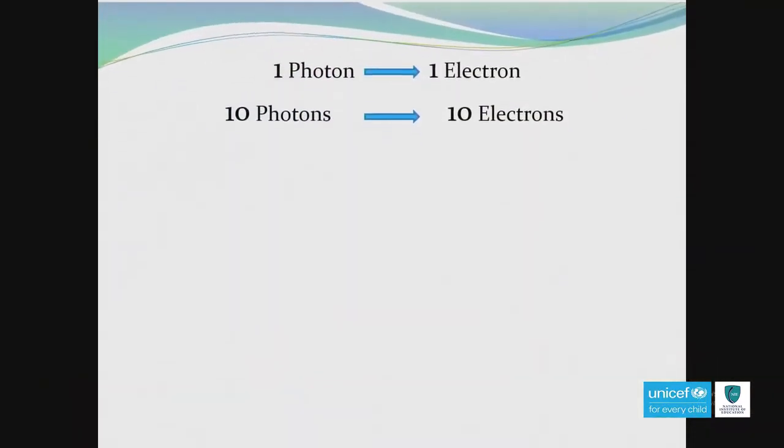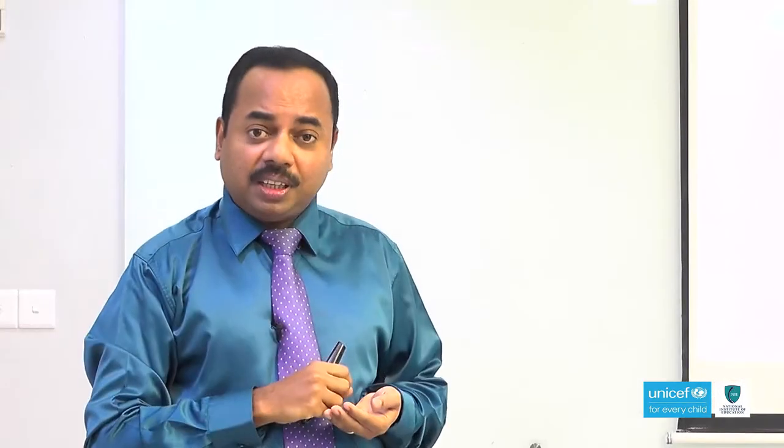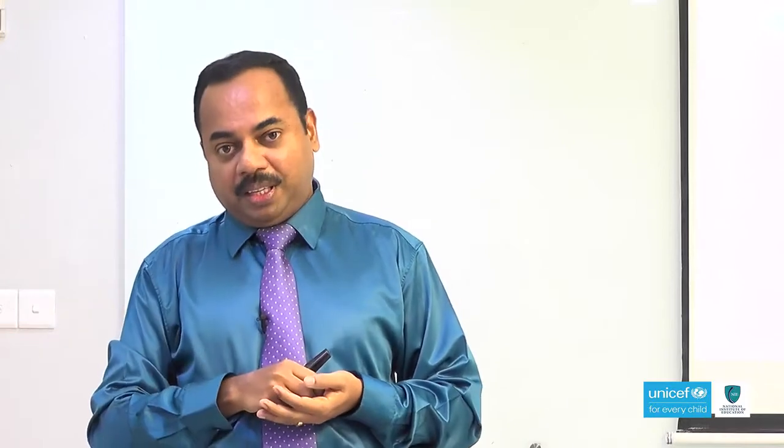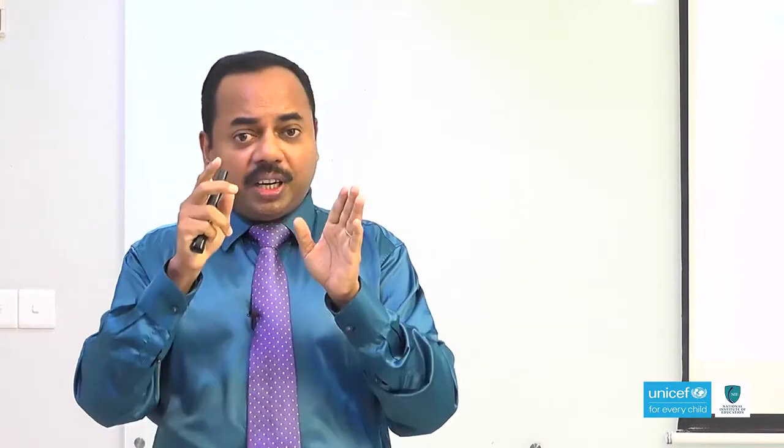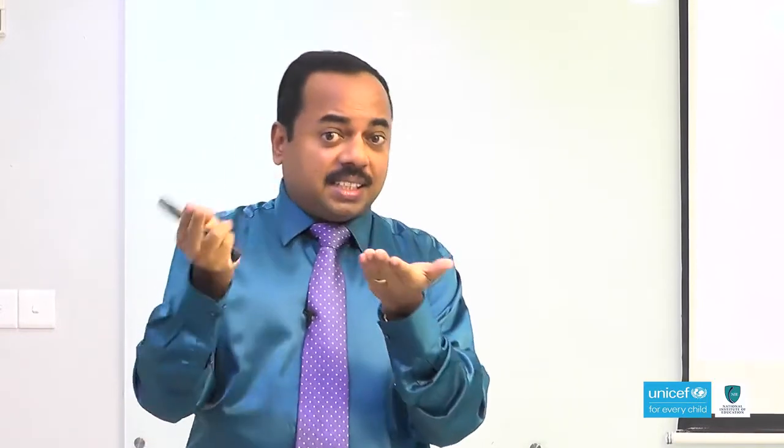Now, there is a question about photons. One photon is falling and one electron is emitting. If 10 photons are falling, 10 electrons are emitting. So the question is, you are given two colors. Two colors means brightness is different.